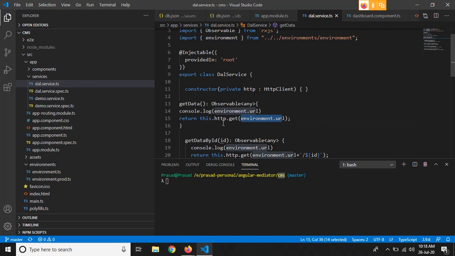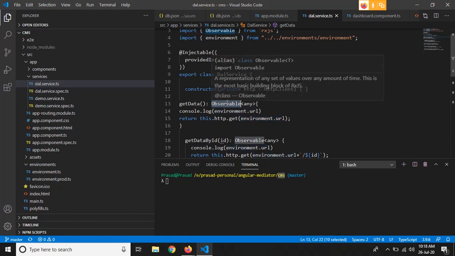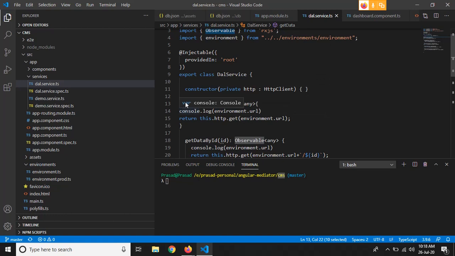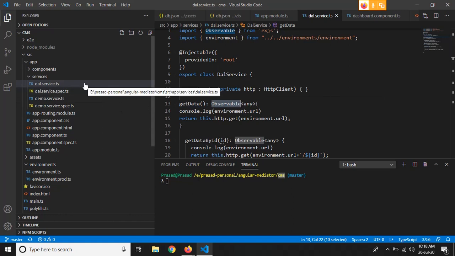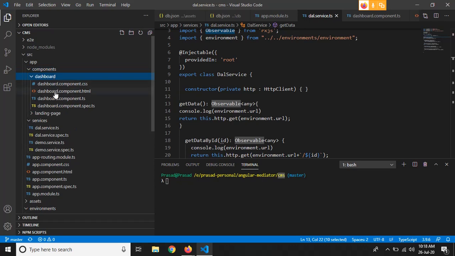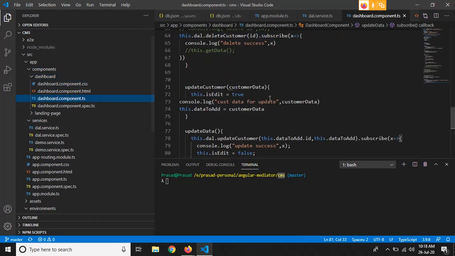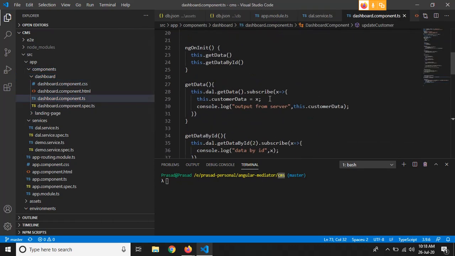Whenever this function receives data, as this is an observable, it will send whatever data we have got from this request to the subscriber of this function, right? So we have written this function as an observable in our ts file, and we have used this function in our component, I think dashboard component.ts, right? This get data function.